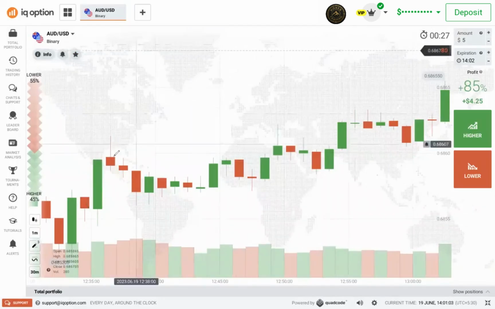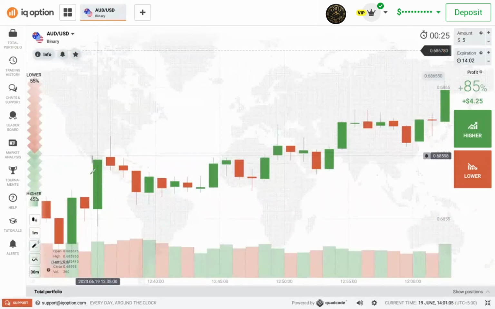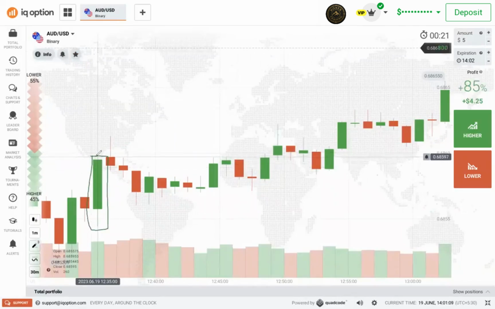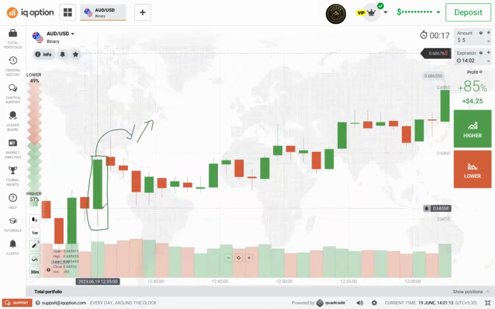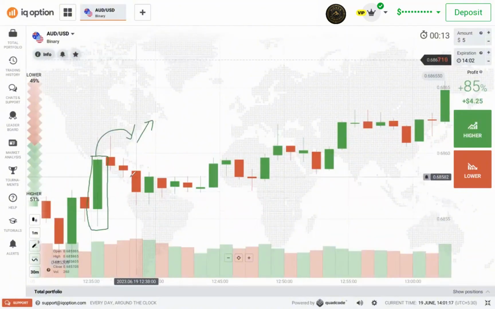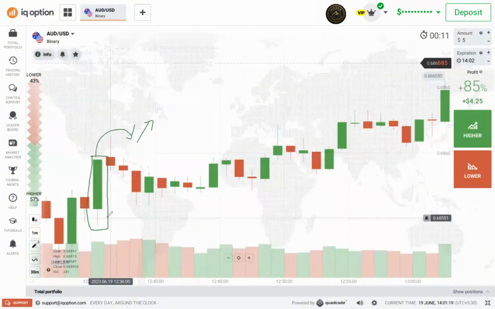This buyer candle that we have here, you should know that because of this buyer candle and this volume, buyers will still enter anytime if sellers show weakness. This is what you should know.